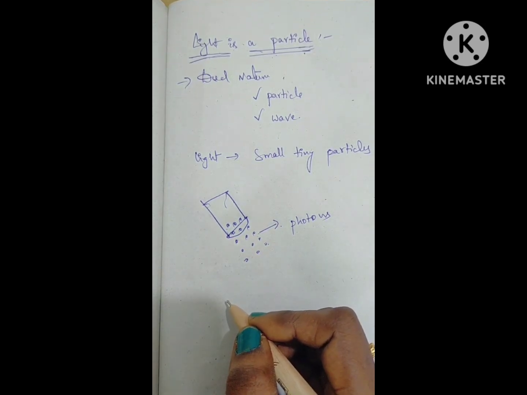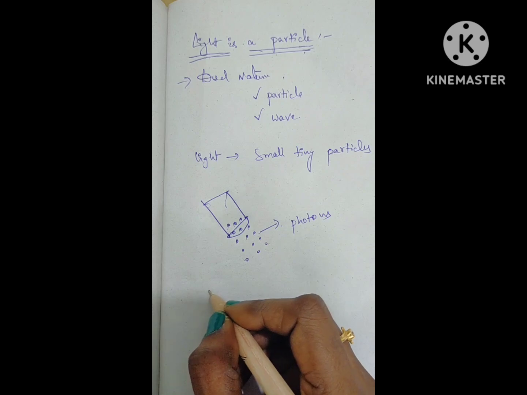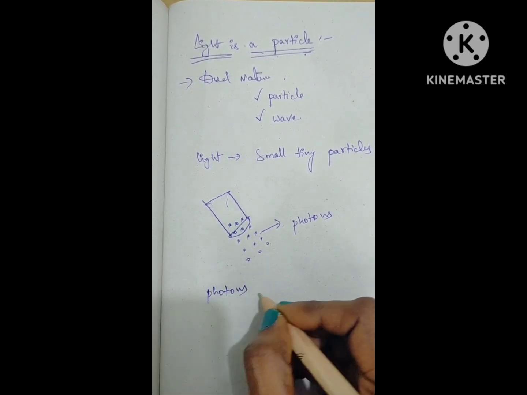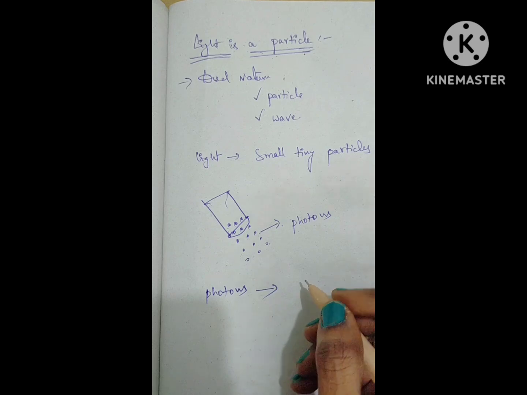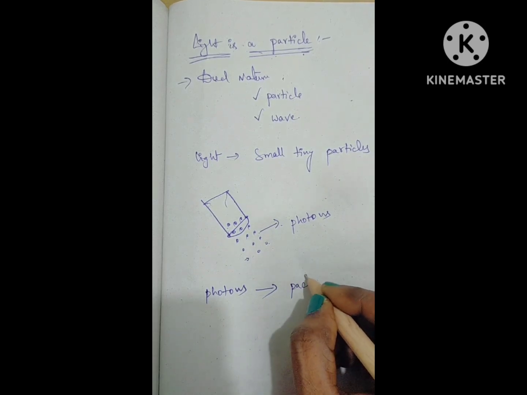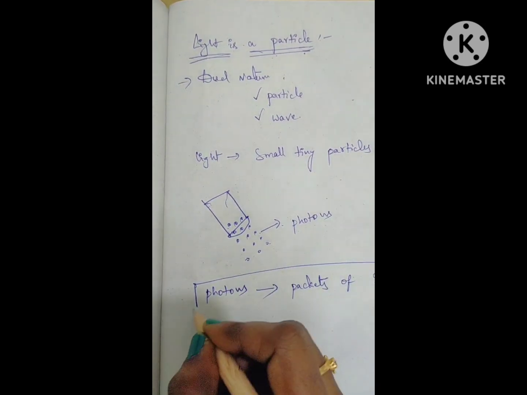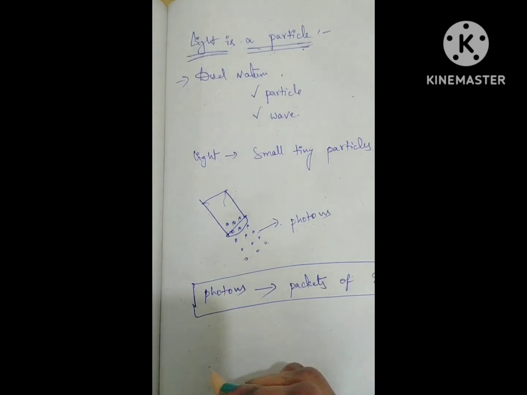Now we can easily say that photons are nothing but packets of energy. So this is the definition of photons.